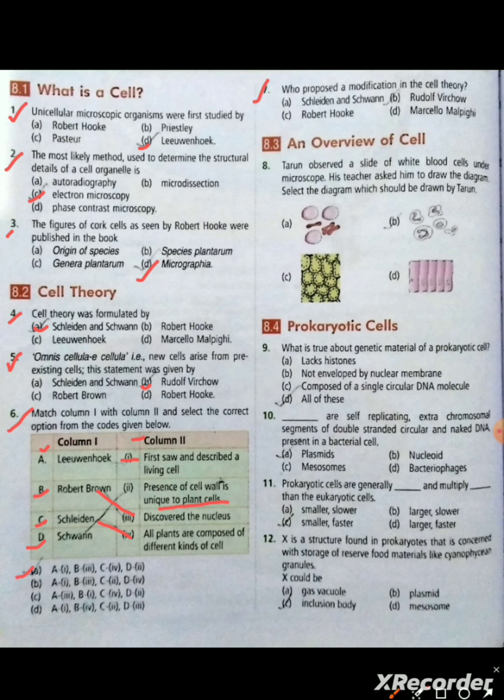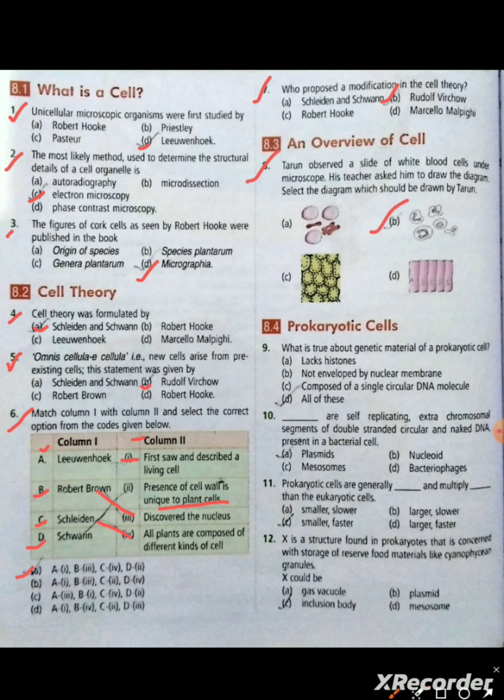Question number 7. Who proposed a modification in the cell theory? Answer, Rudolf Virchow. Question number 8. Tarun observed a slide of white blood cells under microscope. His teacher asked him to draw the diagram. Select the diagram which should be drawn by Tarun.